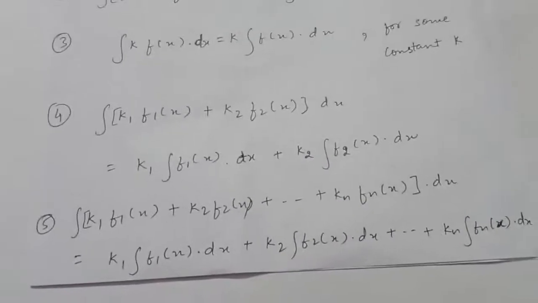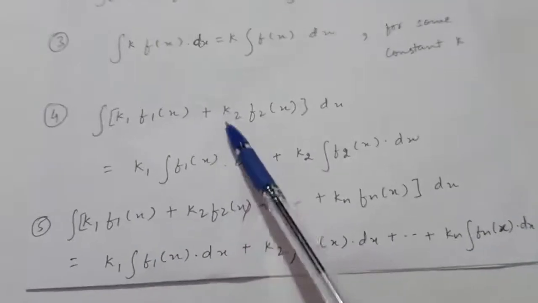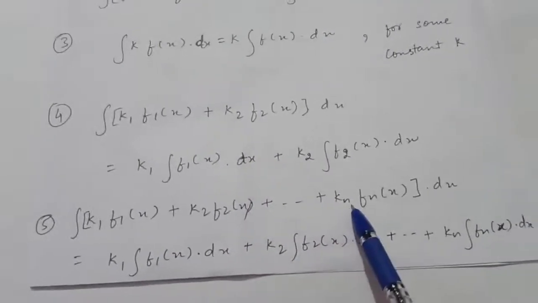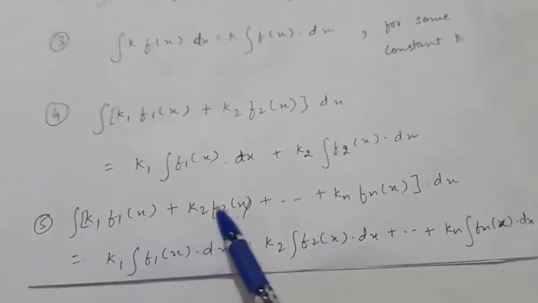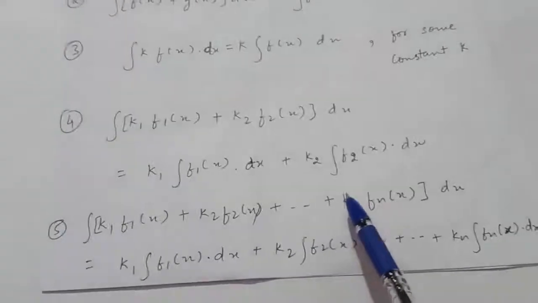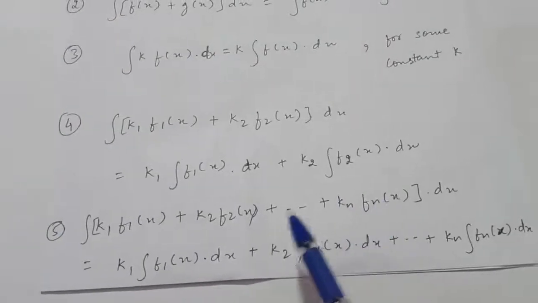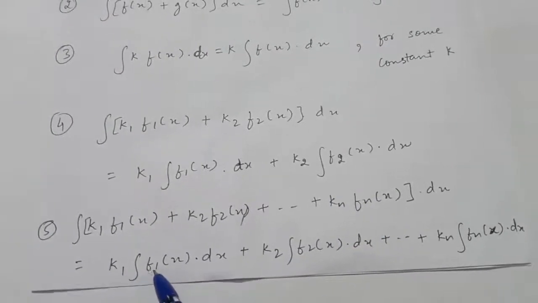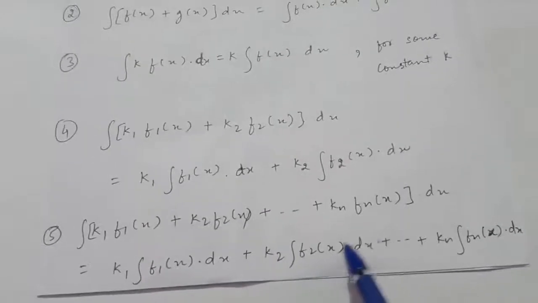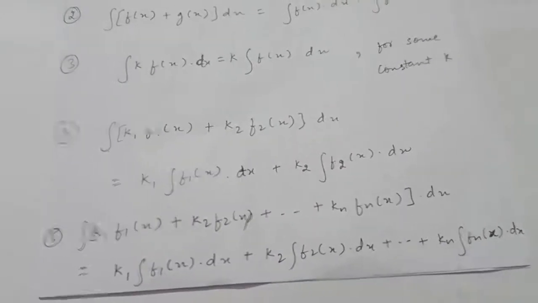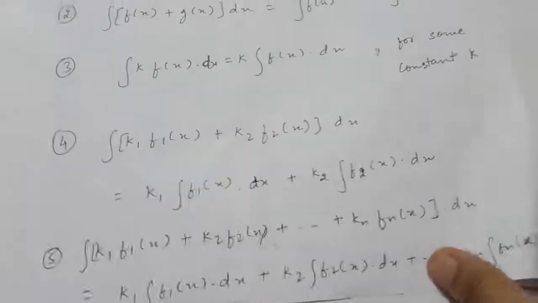Similarly, you can generalize this fourth property for n also: the integral of k1 f1 plus k2 f2 and so on up to kn fn is equal to k1 into the integral of f1 plus k2 into the integral of f2 and so on up to kn times the integral of fn, right?